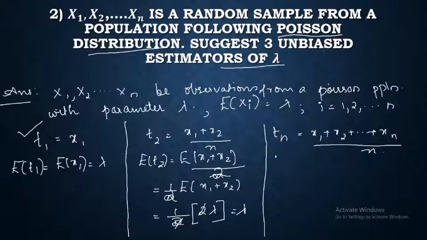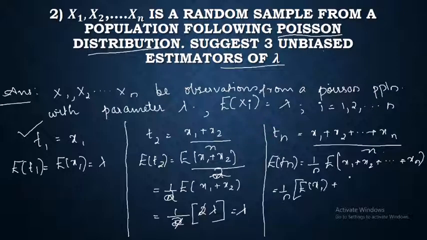What about this? Expectation of Tn is equal to 1 by n times expectation of x1 plus x2 plus etc. plus xn, which is equal to 1 by n into expectation of x1 plus expectation of x2 plus etc. plus expectation of xn, which is equal to 1 by n multiplied by n lambda.